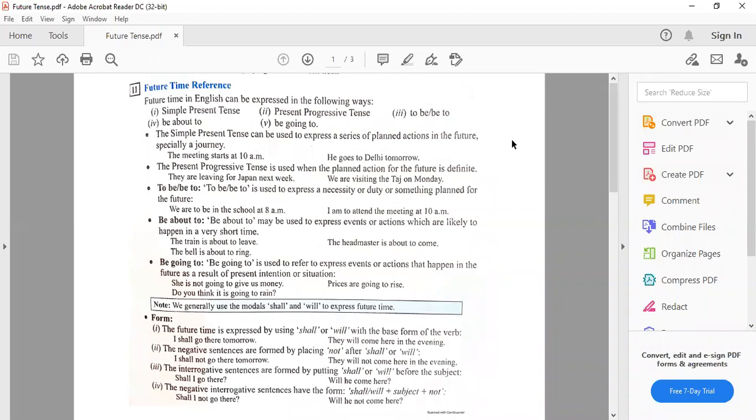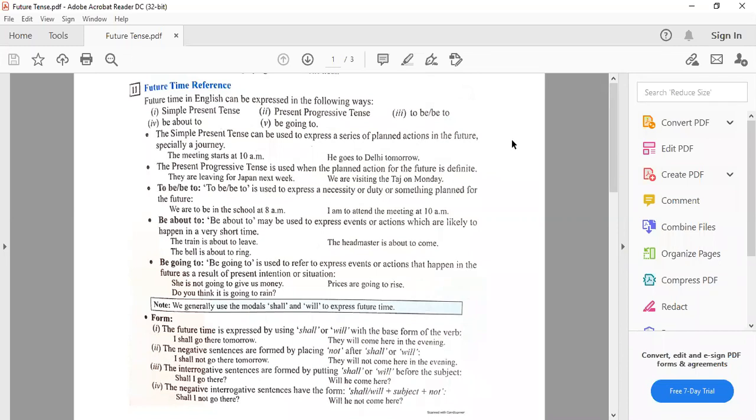So simple present tense can be used to express a series of actions in the future, especially a journey. कोई जर्नी है या आपके कोई प्लान्ड सीरीज ऑफ एक्शंस हैं, ऑलरेडी प्लान्ड हैं, एंड फॉर दैट we can use present tense to show the future action. For example, the meeting starts at 10 a.m. He goes to Delhi tomorrow.